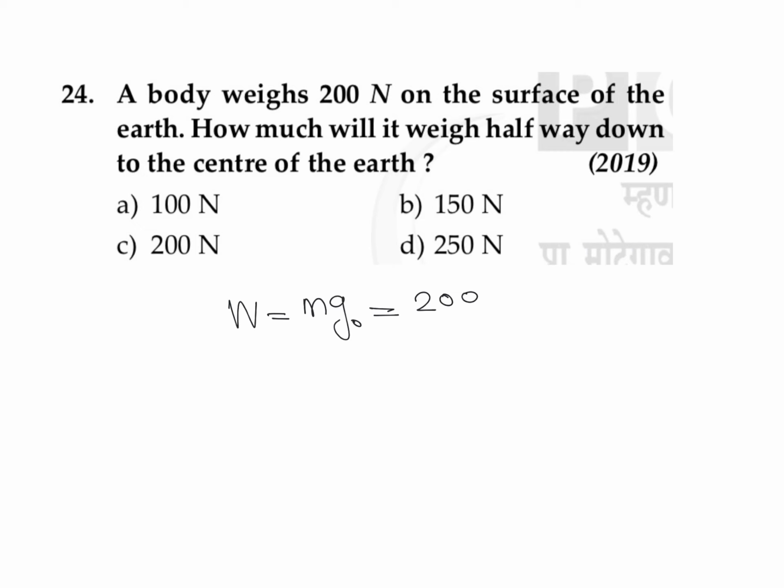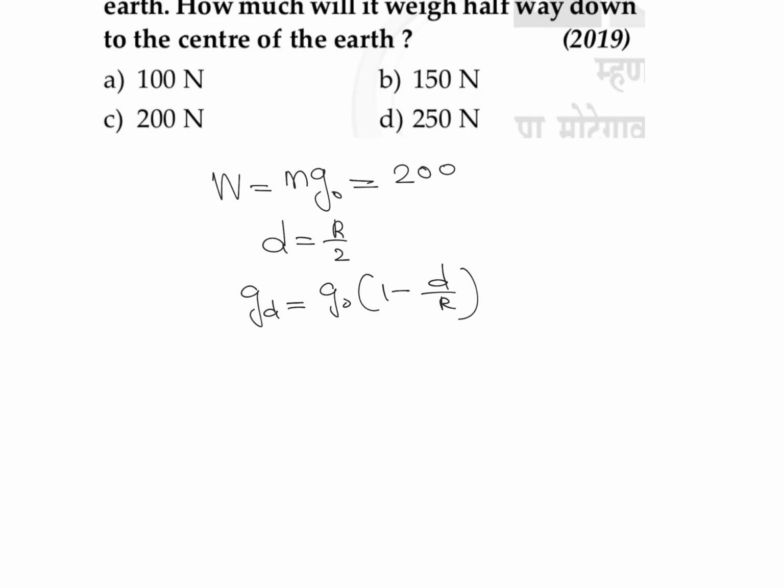So it is going to be 200. How much will it weigh halfway down to the center of Earth? So we are going to find the value of weight at a depth d, which is equal to r divided by 2. We can use the equation for acceleration due to gravity at a depth d, which is g0 into 1 minus d divided by r. So we can write g at a depth d is equal to g0 into 1 minus the value of d, which is r divided by 2, divided by r.